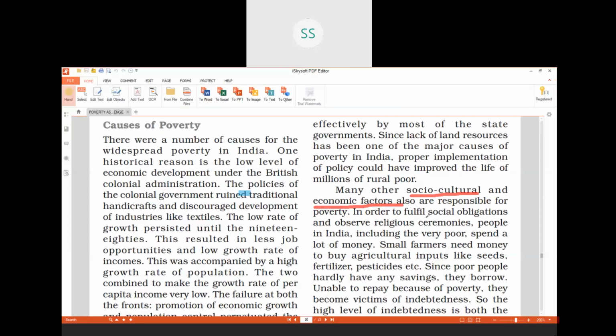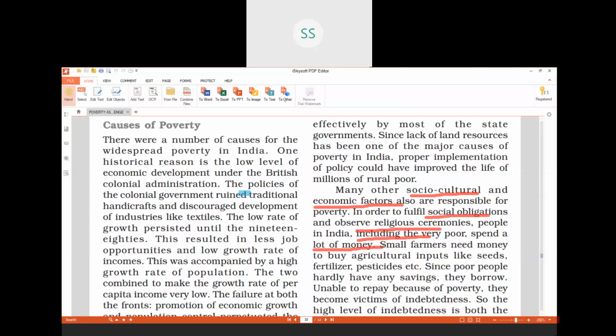In order to fulfill the social obligations and observe the religious ceremonies, people in India, including the very poor, spend a lot of money. We have seen many poor people in villages, or even in the cities. For example, whenever there is a marriage, even if a person's income is so low, they spend so much money in the marriages. That is just to show off.